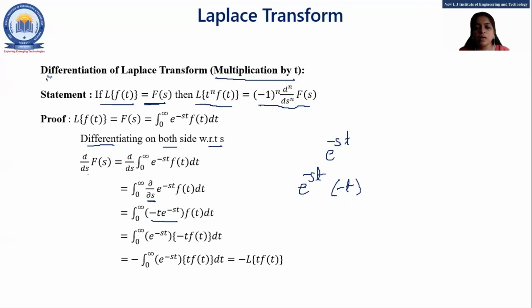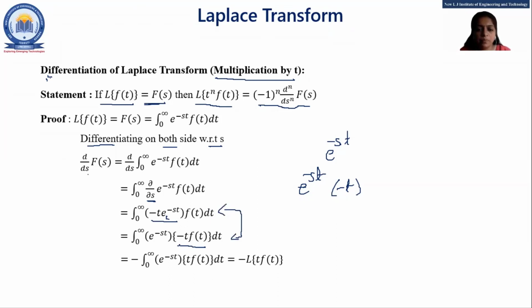Got it, everyone? Now, I just rewrite this term as e raised to minus st and minus t into f of t together, in one bracket. Okay, both are the same.